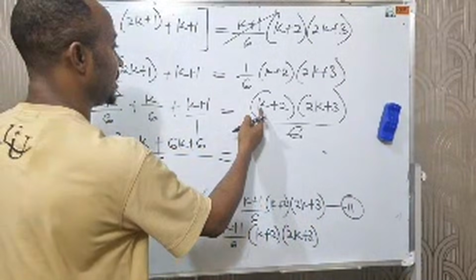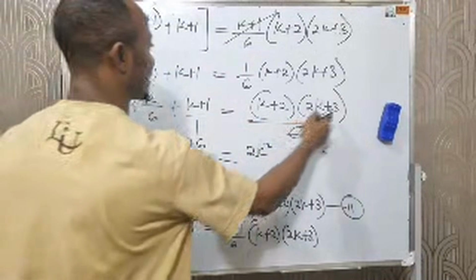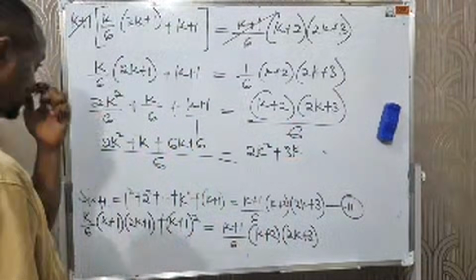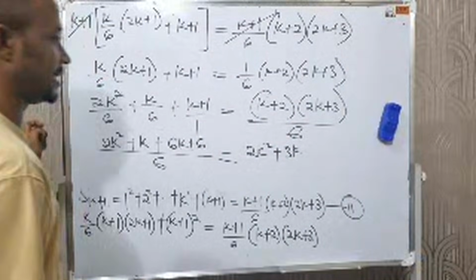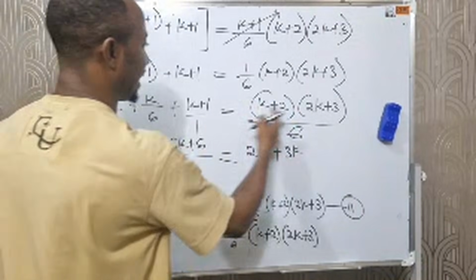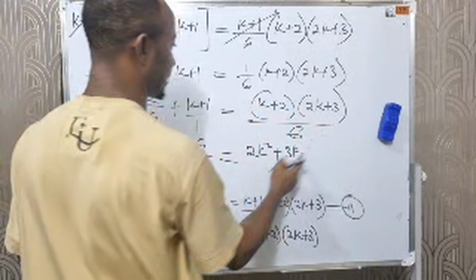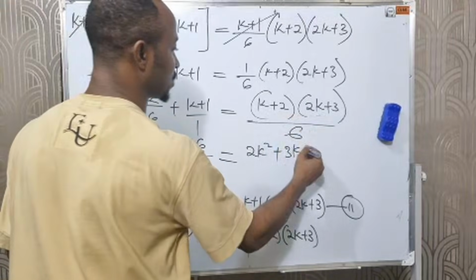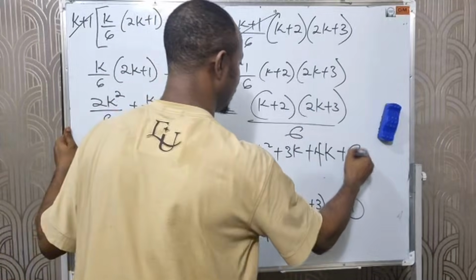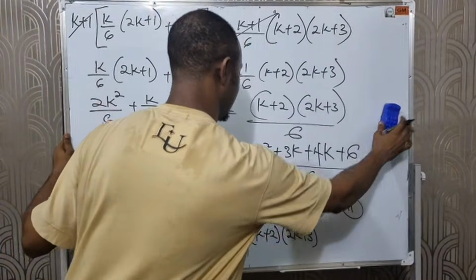Let's expand. K times 2k will give us what? 2k squared. K times 3 will give us what? 3k, right? Okay, let's finish up. K times 2k is 2k squared. K times 3 is 3k. 2 times 2k is what? Is 4k. 2 times 3 is what here? Is 6. Is that clear? All over 6.